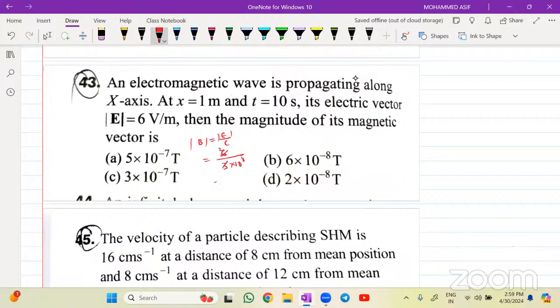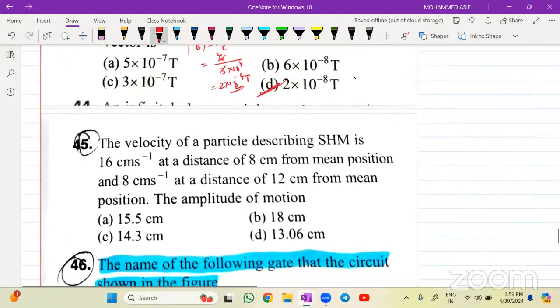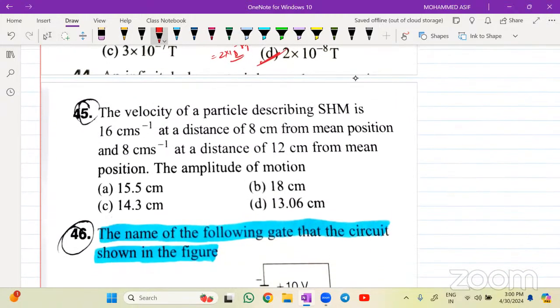3 1s are 3, 3 2s are 6. तो ये हो गया 2 into 10 power minus 8 Tesla. कितना easy question था electromagnetic. Clear? Next one. The velocity of the particle describing the SHM is 16 centimeter per second at a distance of 8 centimeter from mean position and 8 centimeter per second at a distance of 12 centimeter from the mean position. The amplitude will be equal to how much?